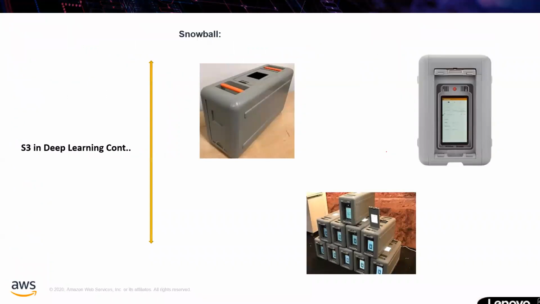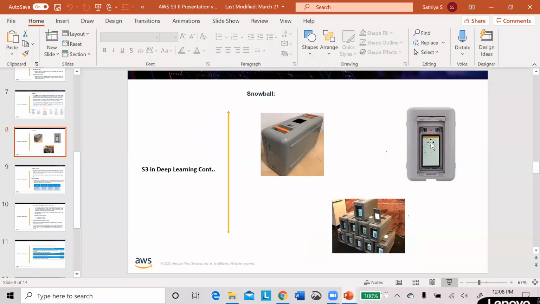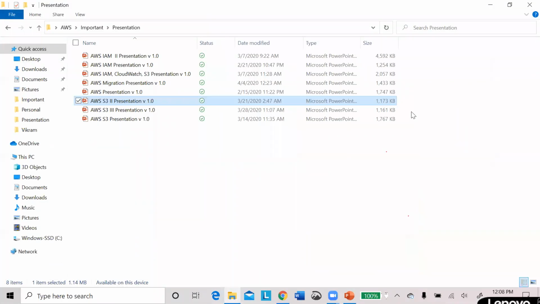So this is actually Snowball. This is kind of a drive. You will get it from Amazon, so that you can upload your content to the Snowball and send it to Amazon. Okay, so how we are going to request this Snowball, that's what we are going to see now.